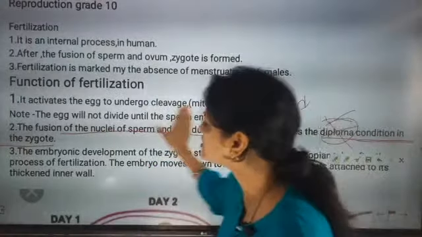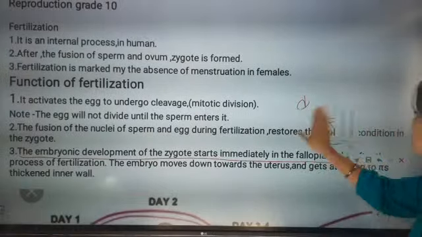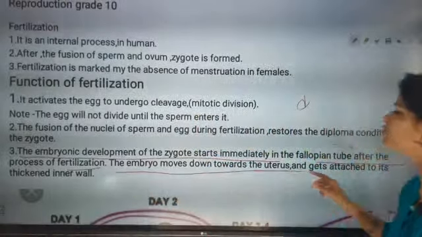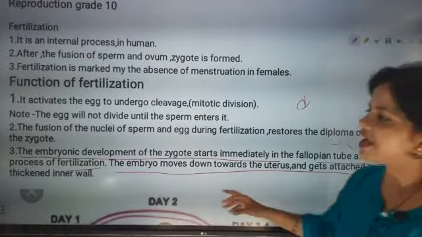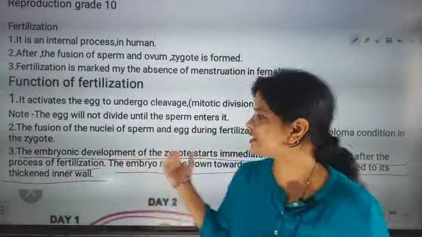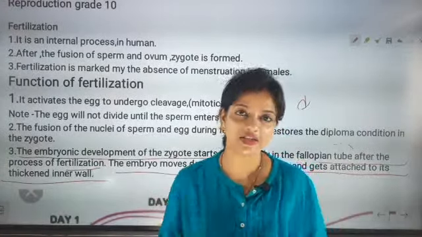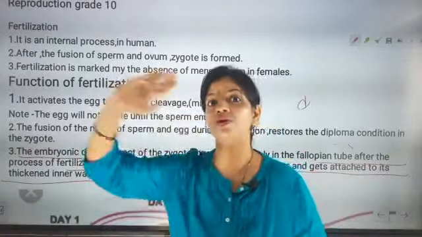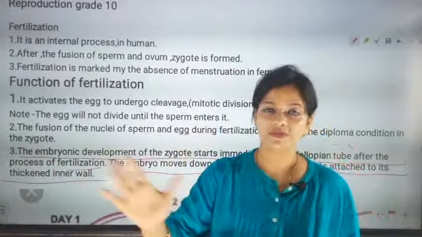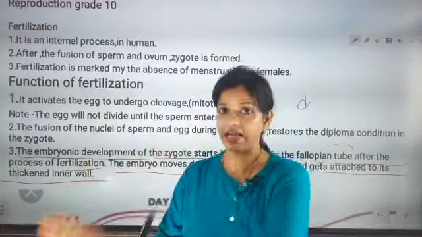Next is the embryonic development. The zygote starts developing immediately in the fallopian tube. After fertilization, the embryo moves down towards the uterus and gets attached to the thickened inner wall. Whatever we discussed in the last class, I have just reflected here: once fertilization is done, the zygote moves to the embryonic phase, and the egg has to start its journey and fall into the inner lining of the uterus.